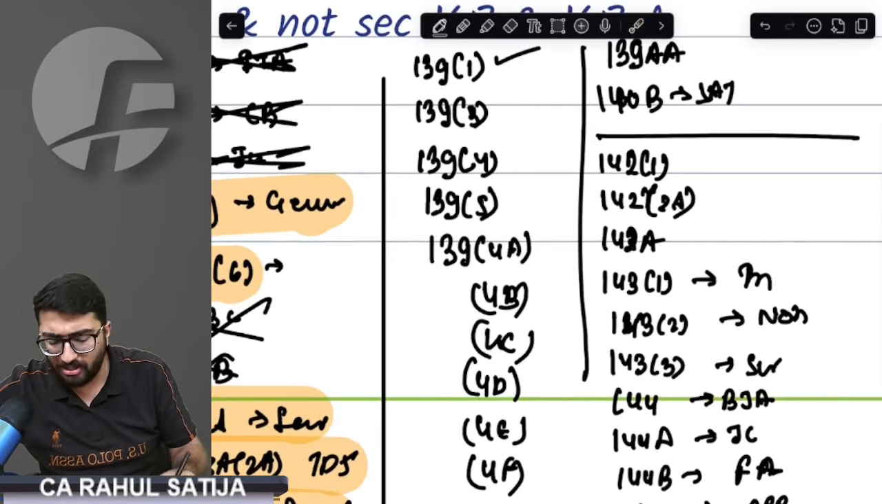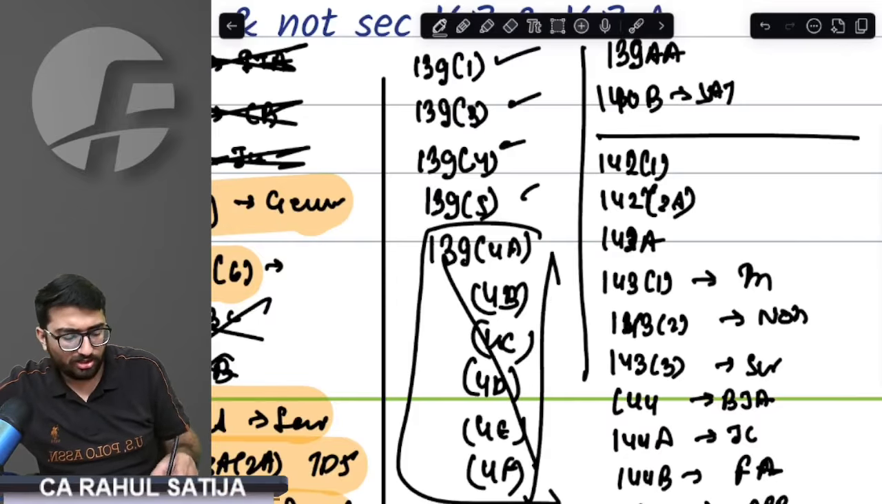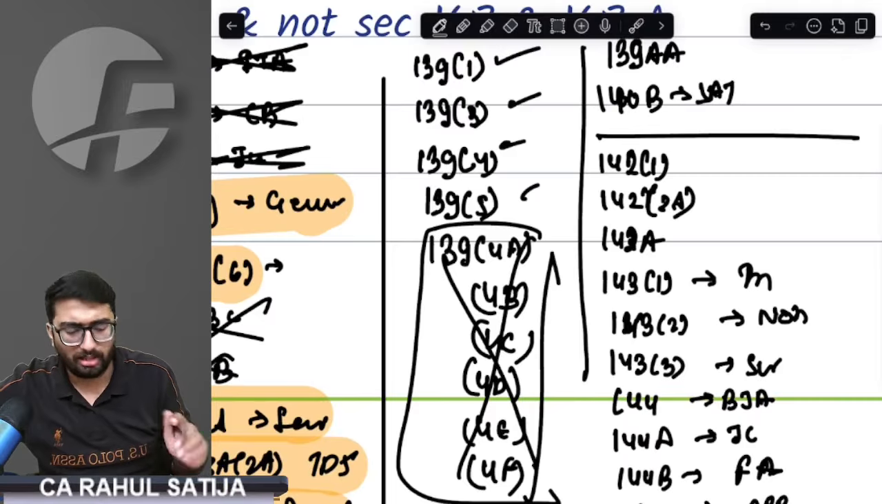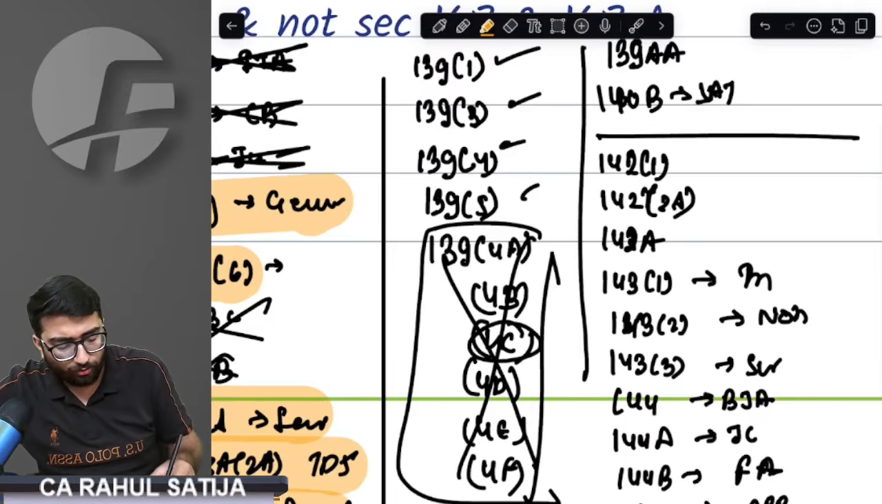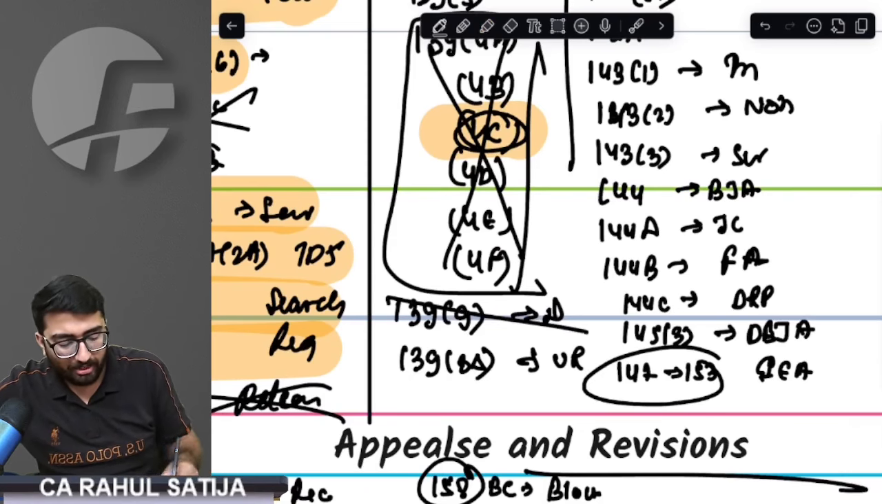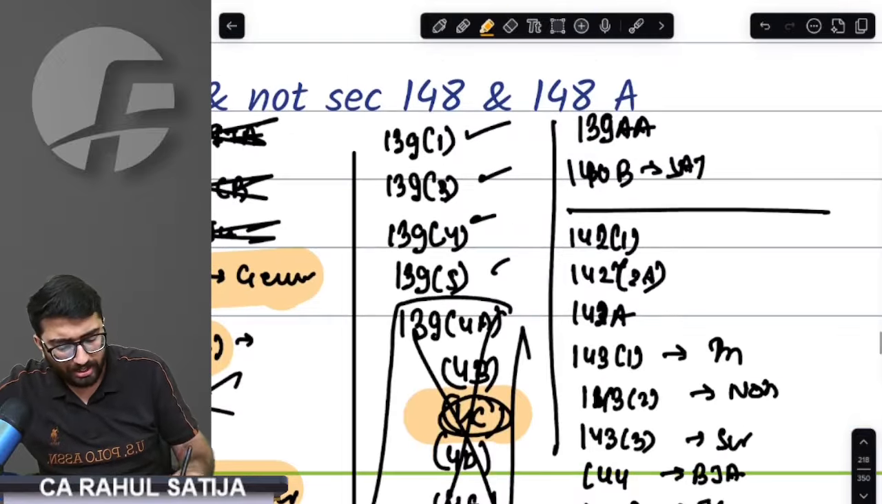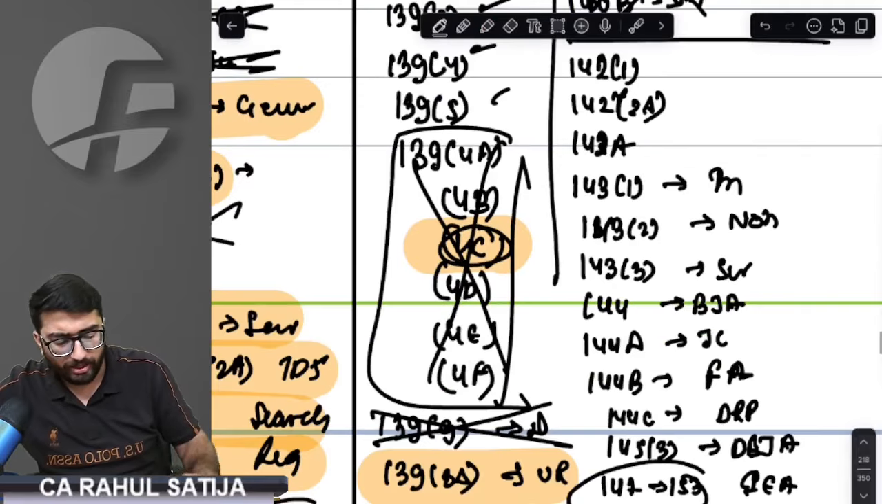In ROI 101 is important. See, all these sections you are aware, but these sections you can skip out. 4A, 4B, 4C, 4D, you can skip out. Out of this, if you want to learn any, so 10(23C) is important. Sometimes a question is asked. 139.9 defective return not required, but updated return is good. It is important. This you can skip out. This is not required.